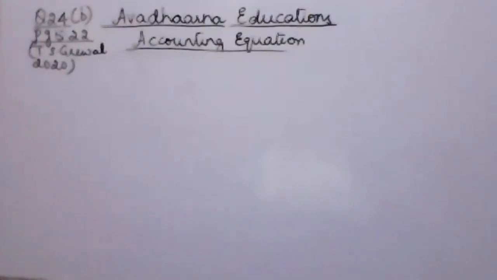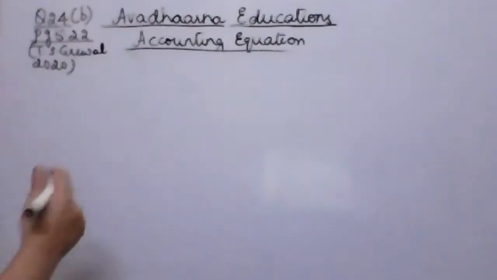Now the next doubt question is question number 24, B part, given on the same page 5.22 in the edition of T.S. Grewal. And this question says that Mahesh started business with capital of rupees 15,000 on 1st April 2018.